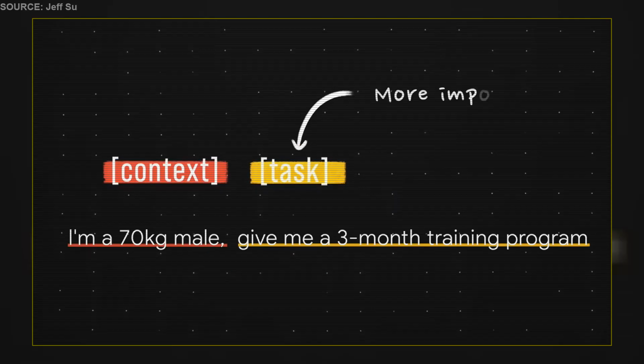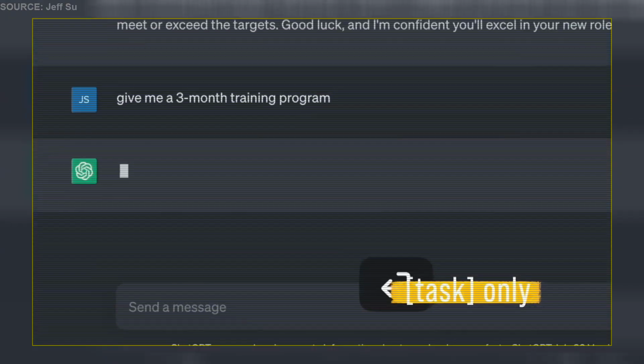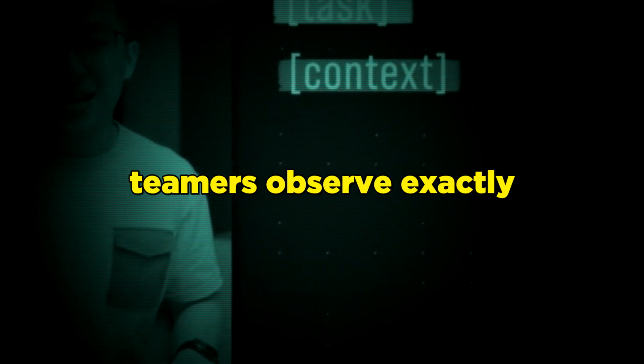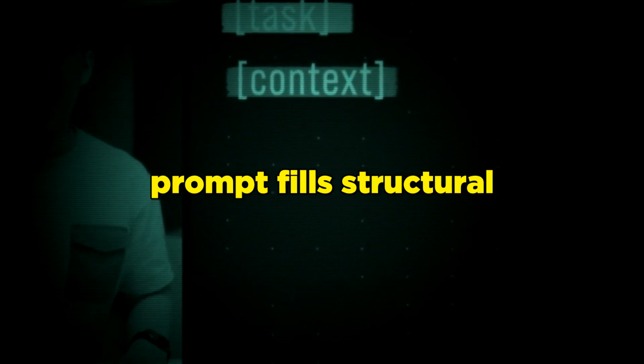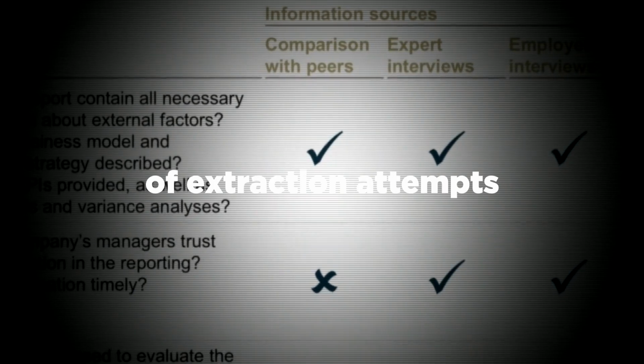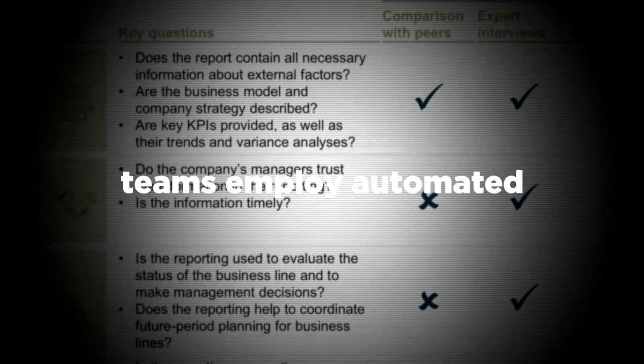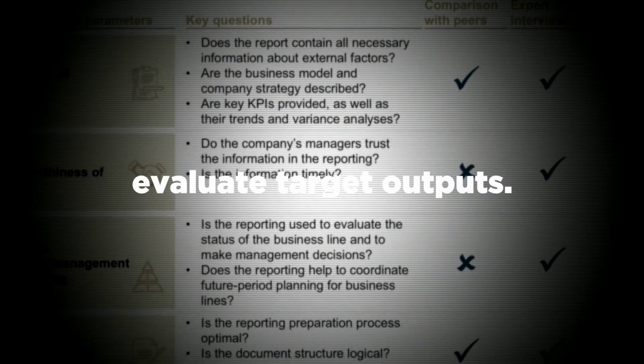The reason why the task is higher up in the formula hierarchy is if we just input the task without the context, there's still some sort of meaningful output. Isolating the primary task from context variables lets red teamers observe exactly how the system prompt fills structural voids. Because manual validation of extraction attempts scales poorly, modern teams employ automated LLM judges to evaluate target outputs.